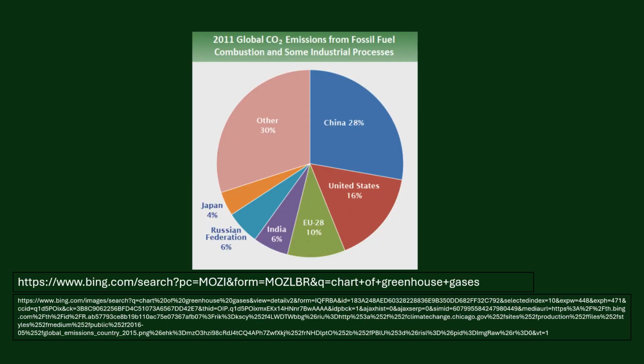0.04% is the amount of CO2 in the atmosphere, and humans have half of that because the other half is natural phenomena. So we divide that by 2, we end up with 0.02%. So if humans are responsible for 0.02% of CO2 in the atmosphere, how much of that is from the United States? And as you can see, 16%.